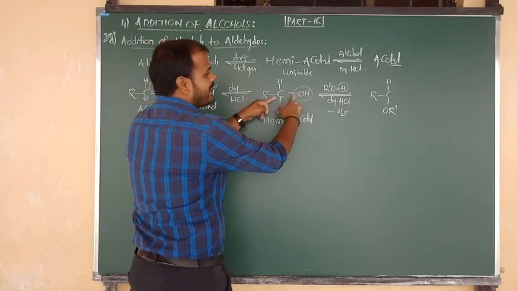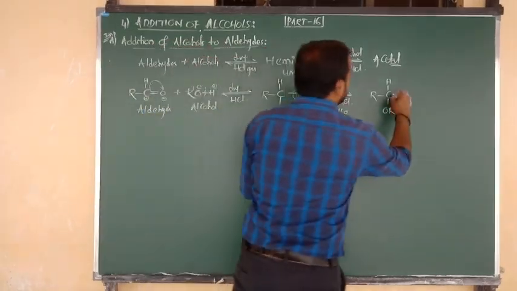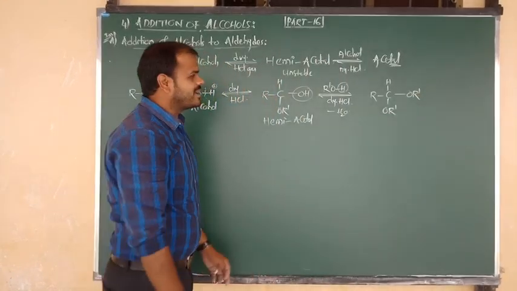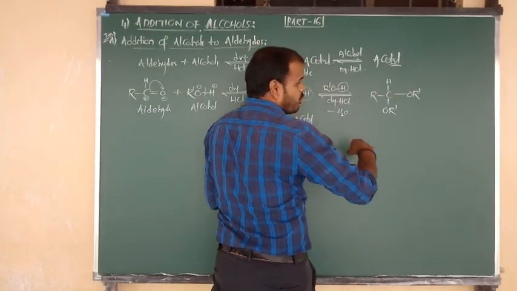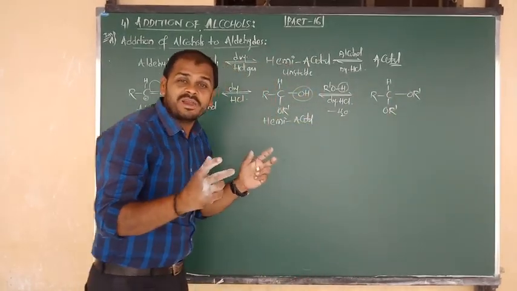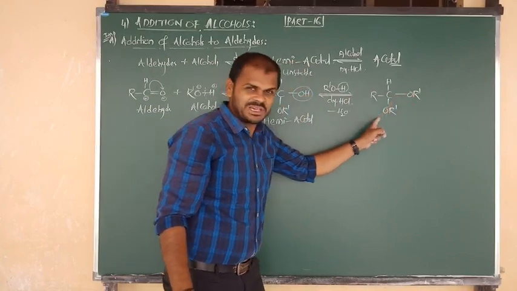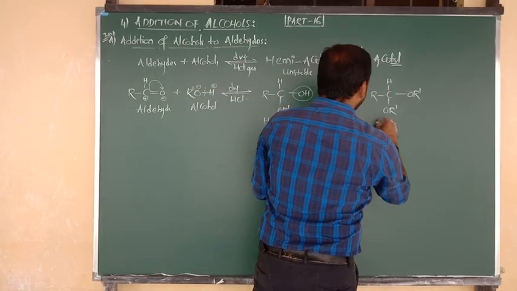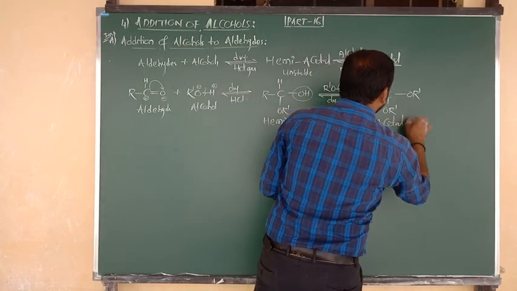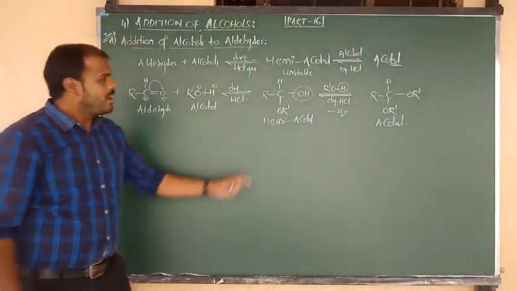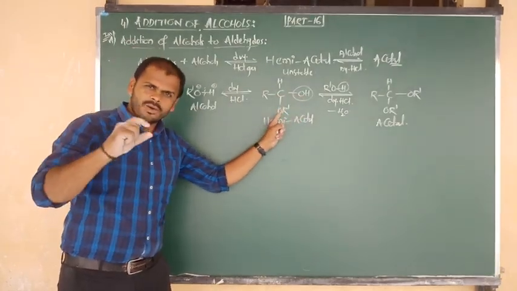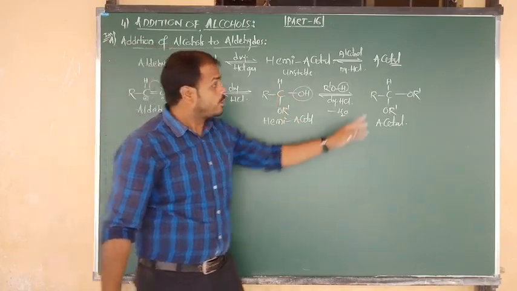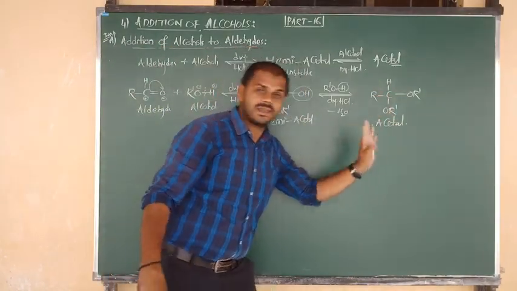Now the central carbocation is attacked by RO prime minus. So here this is nothing but an alkoxy group and this is also alkoxy. Here how many alkoxy groups are there? Two alkoxy groups. If they are present upon one carbon, this is the structure of what? Acetal. This is your final product. Alkoxy and alcohol, if they are present upon one carbon, this is hemiacetal. Two alkoxy present upon one carbon, this is called acetal.